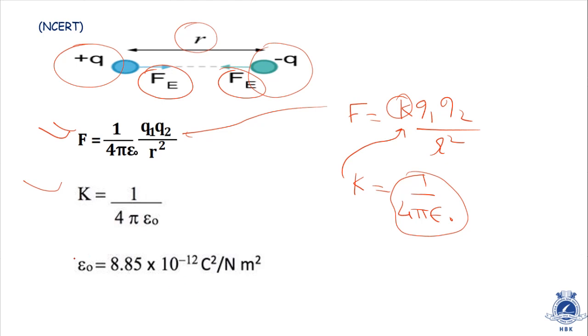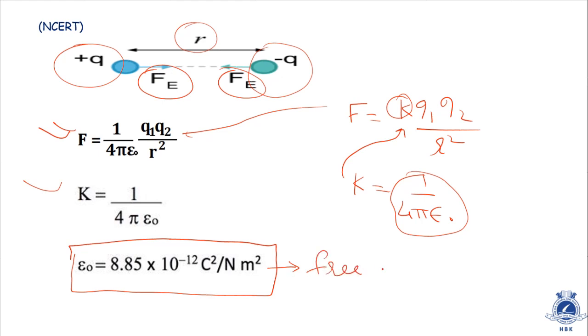Here this value, 8.85 into 10 raised to minus 12 Coulomb square per Newton meter square, is the value of epsilon 0, or we can say this is the value of permittivity. This value is for free space, or we can say it is for vacuum. If we keep the value of epsilon 0 in this equation, we know the value of pi is 3.14. 4 itself is a value.